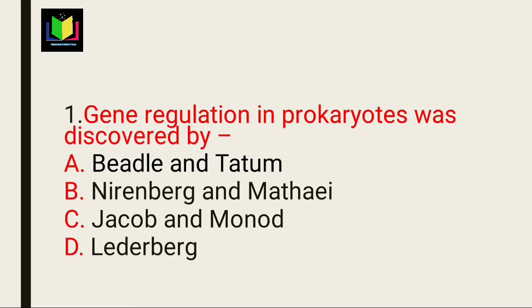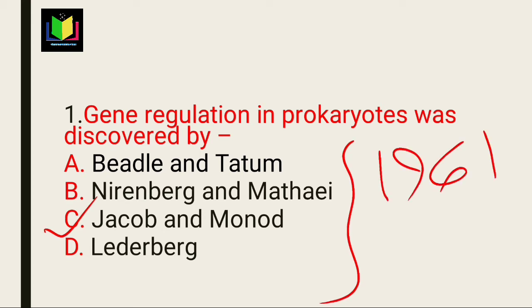Today's first question: gene regulation in prokaryotes was discovered by whom? Jacob and Monod. Option C is the right answer. Another related point: in 1961 Jacob and Monod proposed it, and they received the Nobel Prize in 1965.